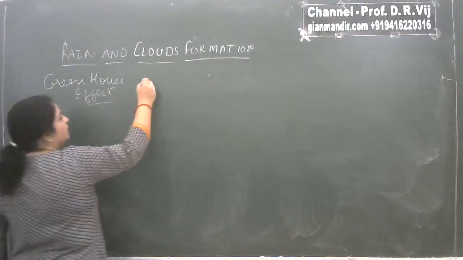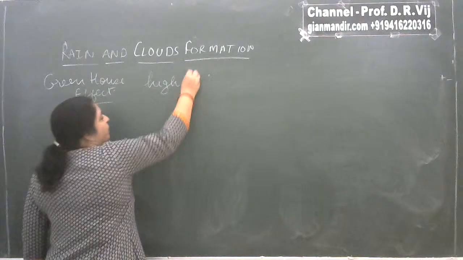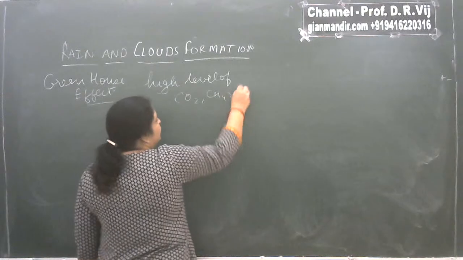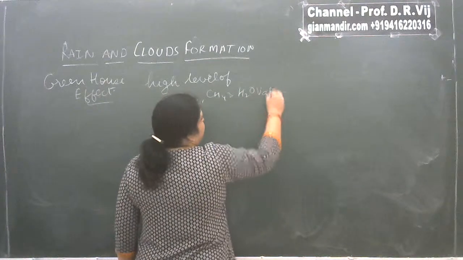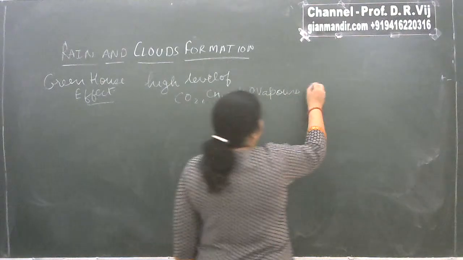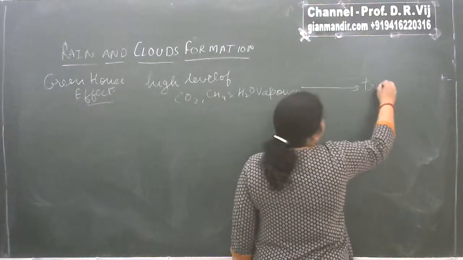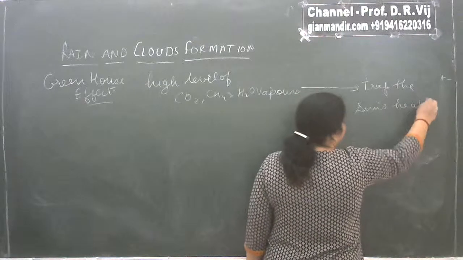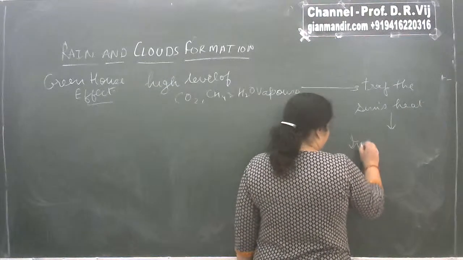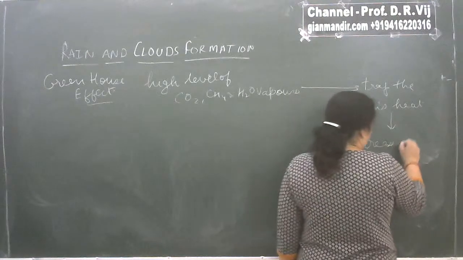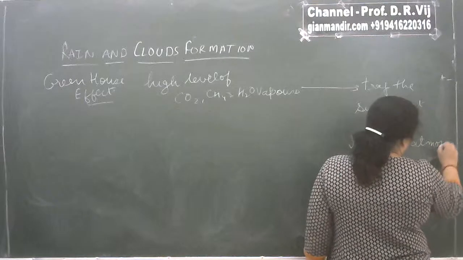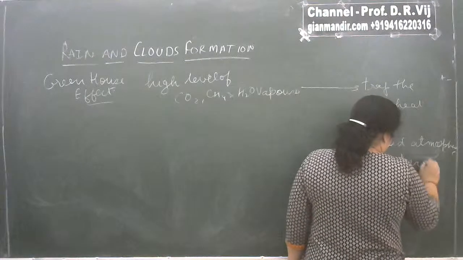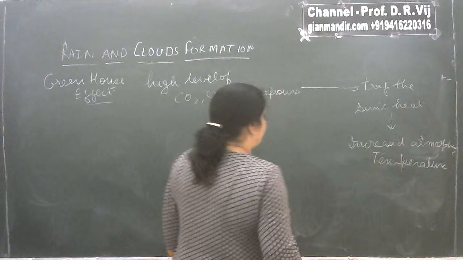So what is the greenhouse effect? You can say a high level of gases like carbon dioxide, methane, and water vapors trap the sun's heat, resulting in increased atmospheric temperature, and this is known as the greenhouse effect.